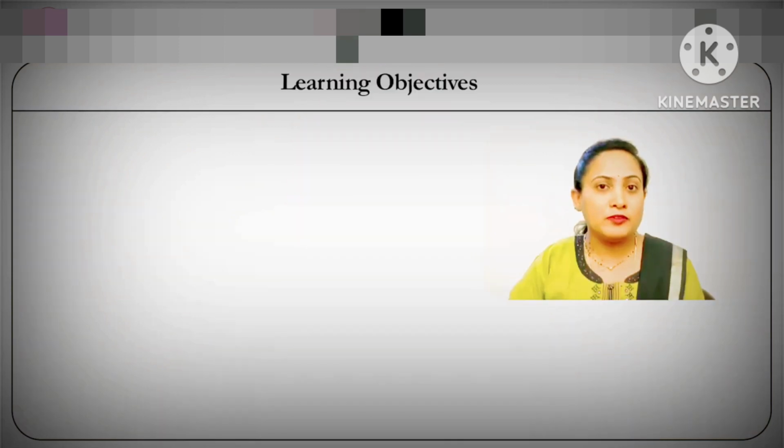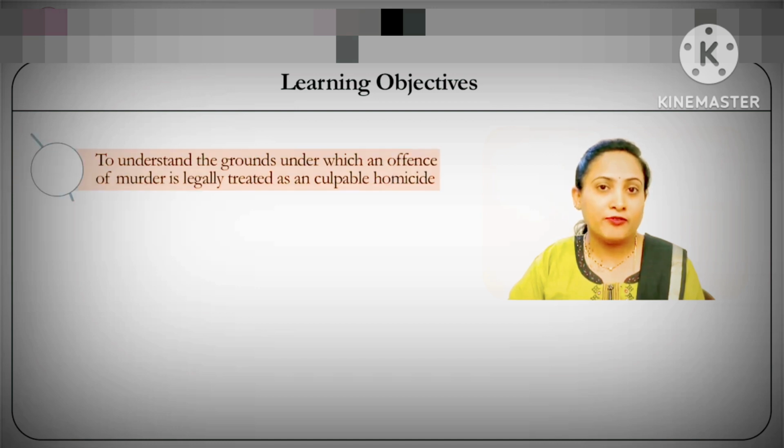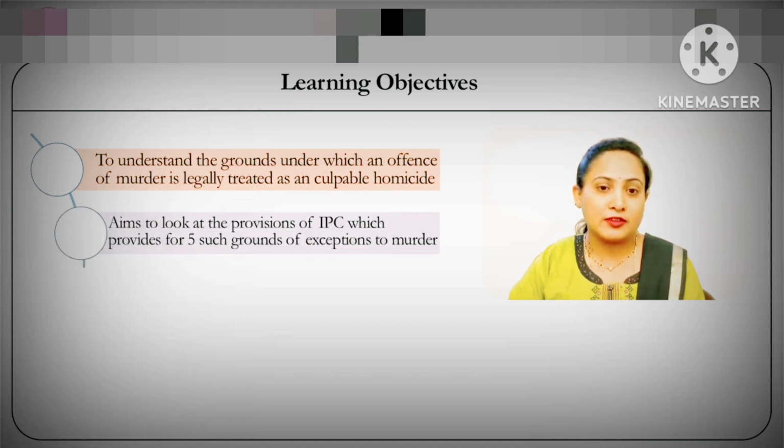Hence, it's an important topic which legally converts a case from murder to that of culpable homicide not amounting to murder. Now the whole object of this module is to see the possible ways of converting an offence of murder into culpable homicide, and these possible ways are nothing but these 5 grounds of exceptions that section 300 talks about.